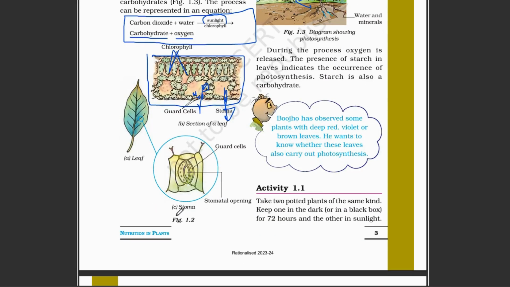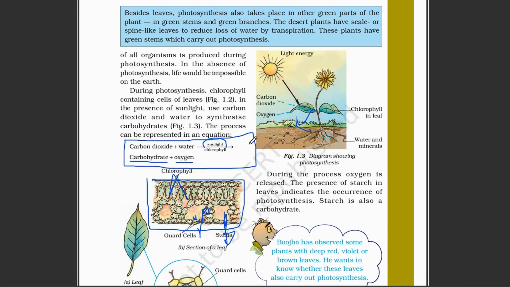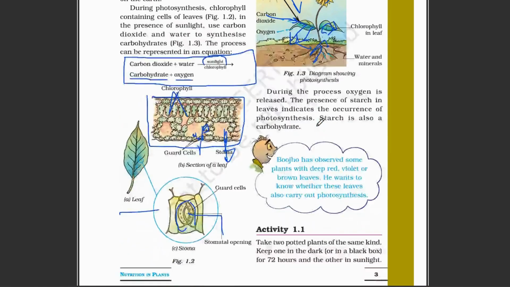Here is a bigger picture of a stomata. There is a leaf, and behind it there is a stomata. Here you can see a small gap, which is called the stomatal opening, and surrounding it are cells, these are the guard cells. Now here you can see the picture: carbon dioxide is absorbed, sunlight is absorbed, and from the root, water and minerals are absorbed. They go into the leaves, where the food is prepared and used by the plant, and in exchange the oxygen is released by the plant. In this process, you know that oxygen is released.